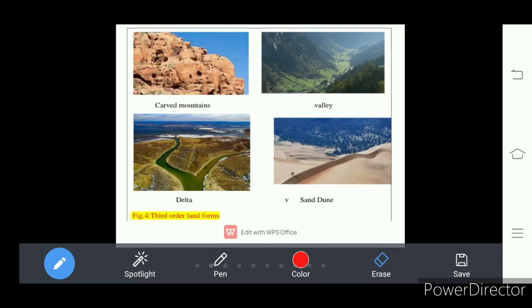What is meant by existing landforms? That is the second order of landforms: mountains, plateaus and plains, which form due to the internal process. Let me show you. I am drawing the earth surface: this is a mountain, then a plateau.